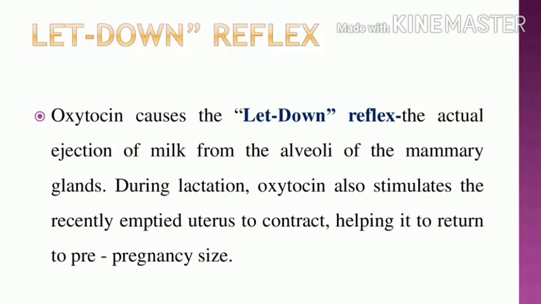During lactation, oxytocin also stimulates the recently emptied uterus to contract and helps it return to pre-pregnancy size. So this is the role of the oxytocin hormone: it causes the let down reflex, the ejection of milk from the alveoli, and it stimulates uterine contraction and return to pre-pregnancy size.